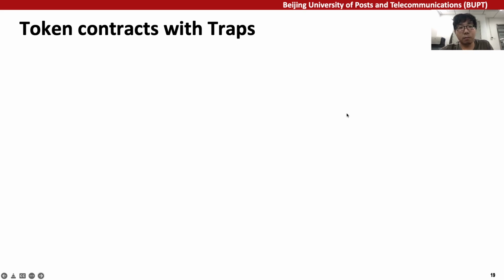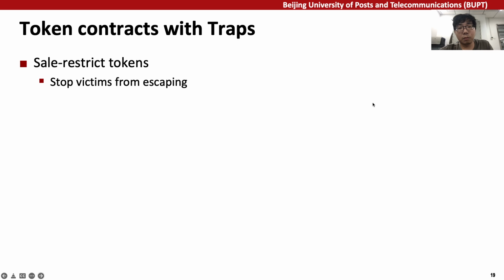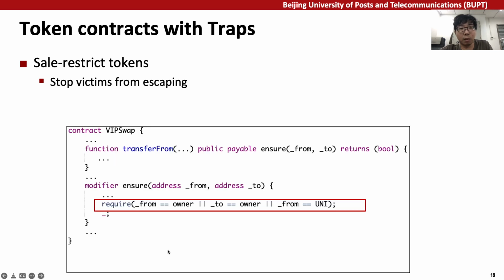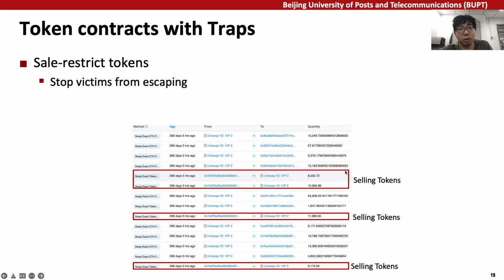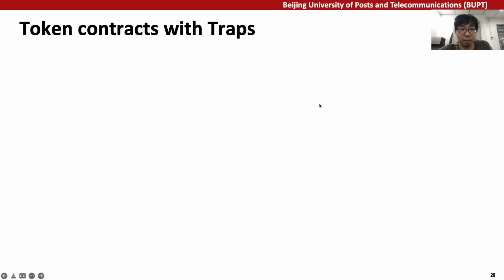Some attackers want their victims not to escape from the scams. They design sell restrict tokens to prevent them from selling scam tokens. This VLP swap is an example. It has a modifier that allows all the users to buy the token, while only allowing the owner to sell them. That's why in transaction history, we only see the owners sell scam tokens for profit, but we don't see any other people selling tokens. Through the same way we performed on freely mint tokens, we find 373 sell restrict tokens.